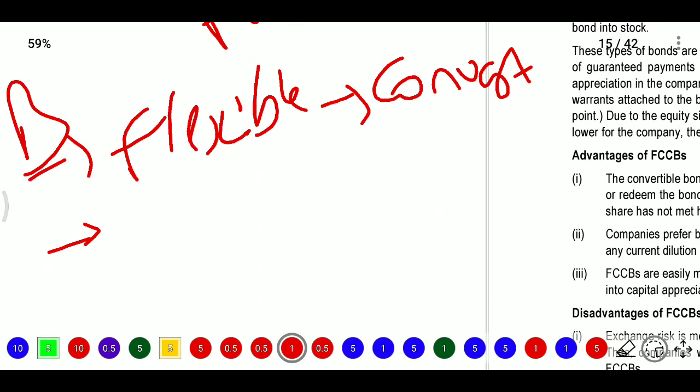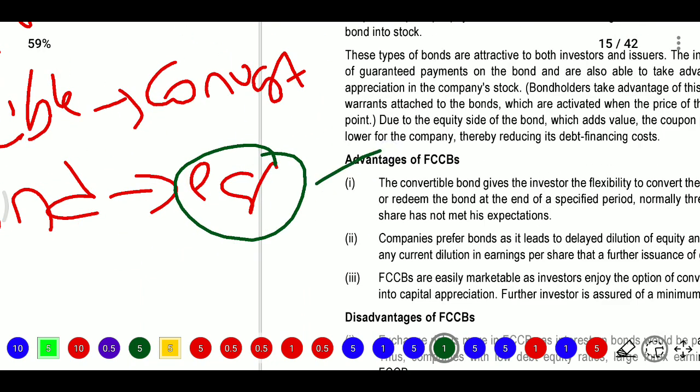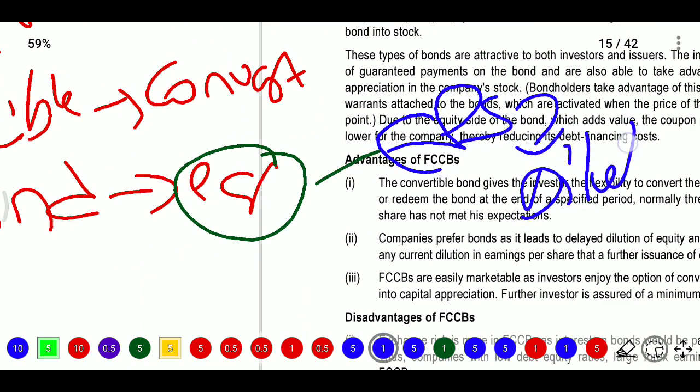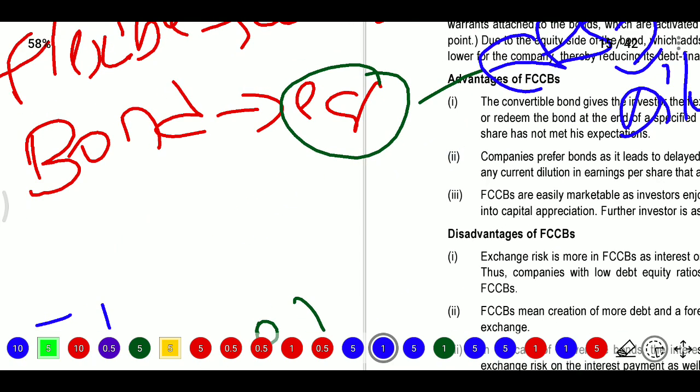Companies prefer these bonds as they lead to delayed dilution of equity, allowing the company to avoid the current dilution in earnings per share that further issuance of equity would cause. If they issue bonds, it is better. If you go for more equity, the EPS will be diluted. Next, after that, another advantage of FCCBs.